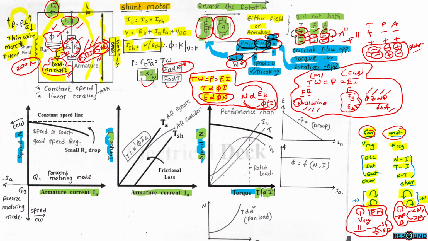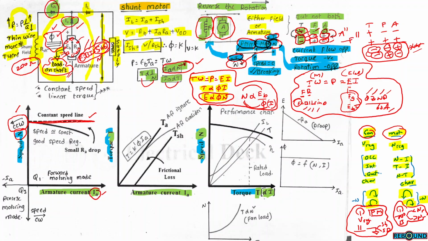Torque is inversely proportional to speed. Torque is directly proportional to armature current. Speed is inversely proportional to armature current. So first we are considering speed and armature current. This is the armature current. For rated armature current, the machine is rotating at rated speed, but the machine will rotate in the counterclockwise direction because this is in motoring mode. So this is the rated speed and this is the direction of current.